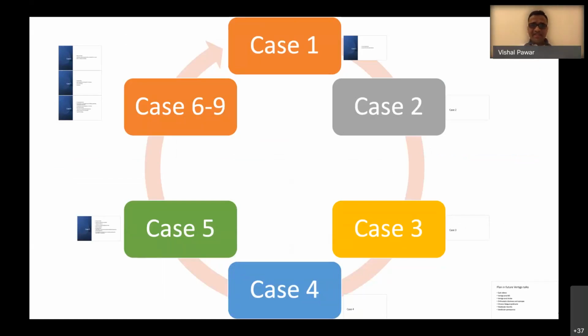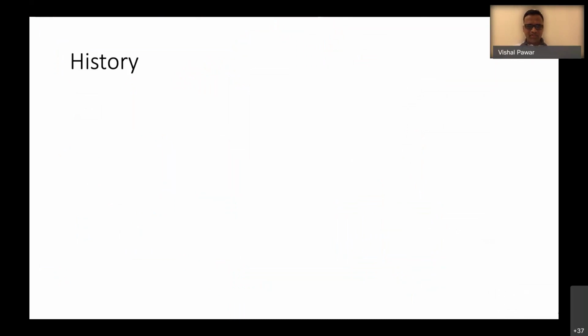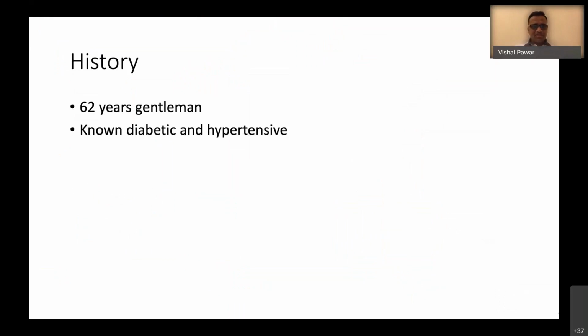I'll cover the second case because it was a long case. I thought there were so many learning points, so that's why I discussed in so many details. This particular case I presented at NES Patna in January 2020. The patient is a known diabetic and hypertensive.